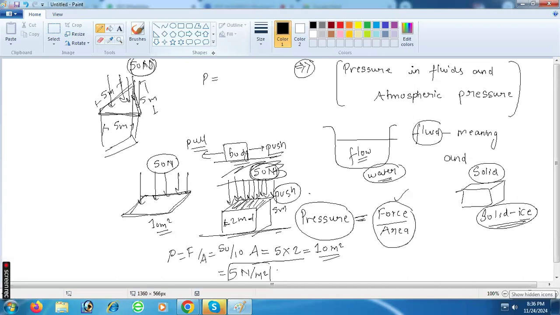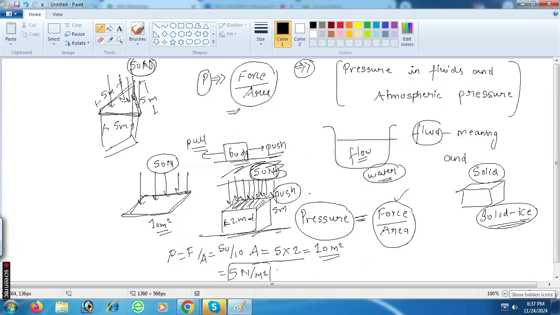If we apply 50 Newton force on a triangular surface which is equilateral, can you find the pressure P? It's force per unit area. Can you understand this? Yes, sir.